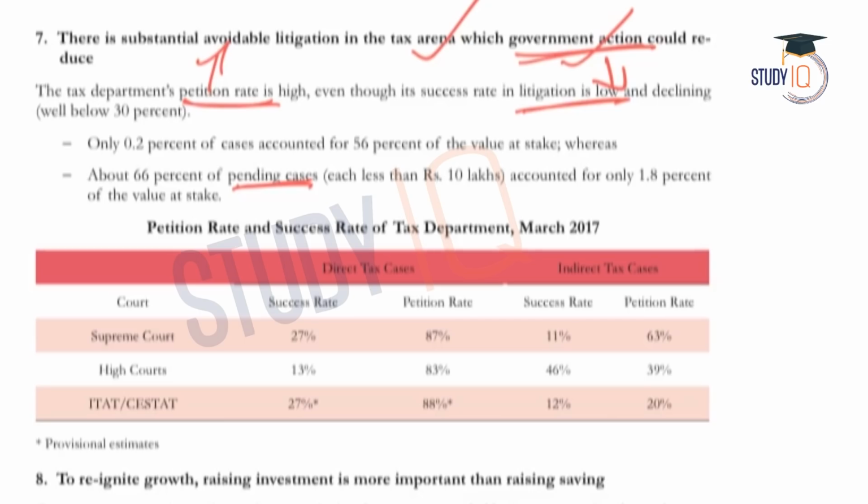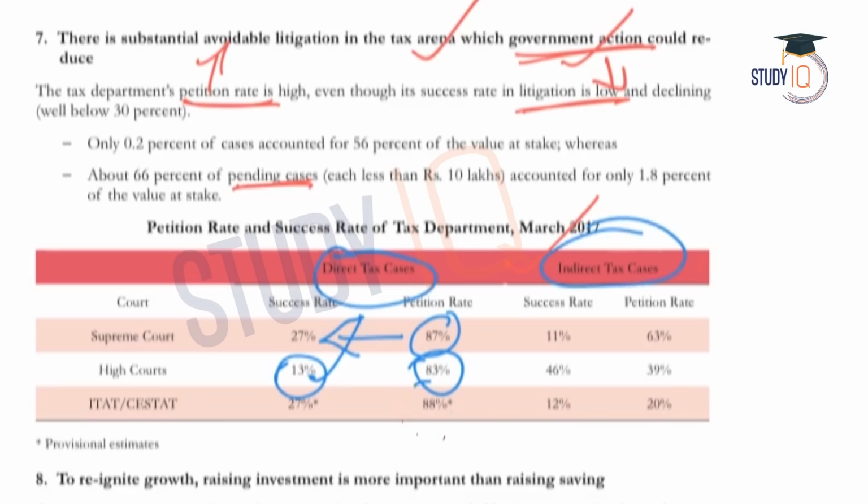Now if we observe the table given below, with regard to direct tax cases, the petition rate in the Supreme Court has been 87%. The success rate is very low, that is 27%. Coming to the High Courts, 83% petition rate and 13% success rate. Again, coming to indirect tax cases, the success rate has been very low compared to the petition rate.